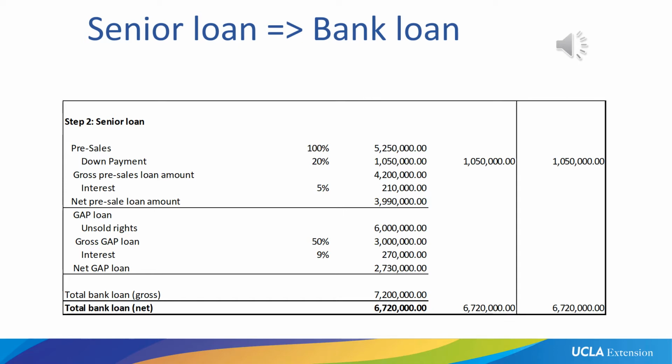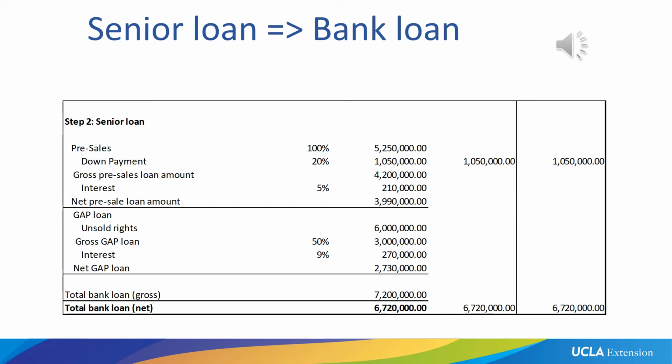The gap loan is not backed by distribution agreements. The gap loan is simply backed by the rights we haven't sold yet. What have we not sold? Well, if we look at our international sales estimates, which totaled 75% of our budget, and that is $11,250,000. And if we look at the fact that we sold of that $5,250,000, we are left with unsold rights of $6 million.